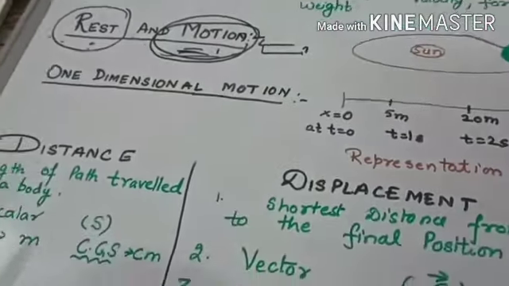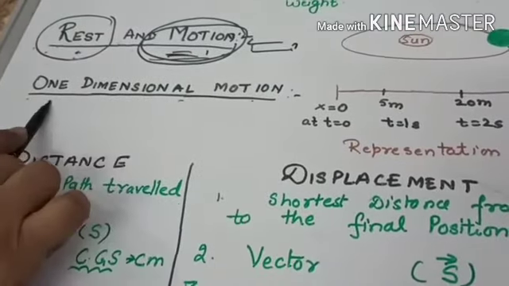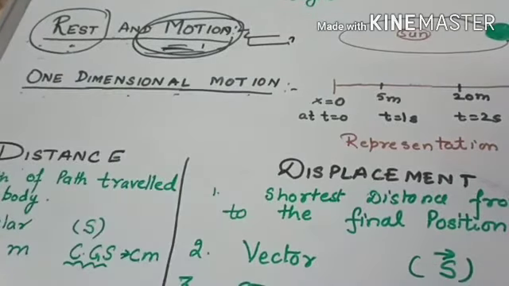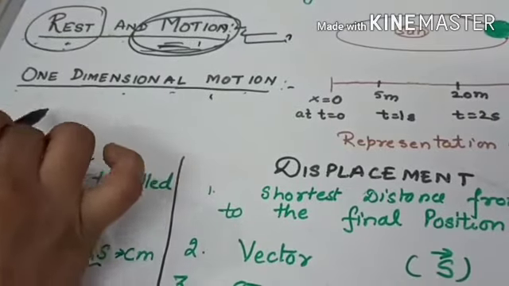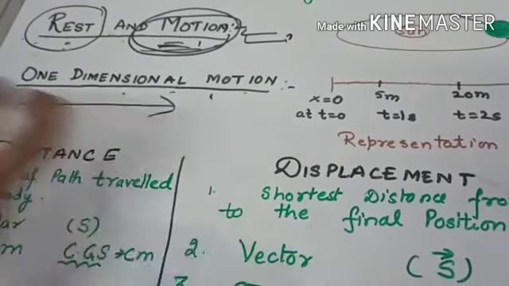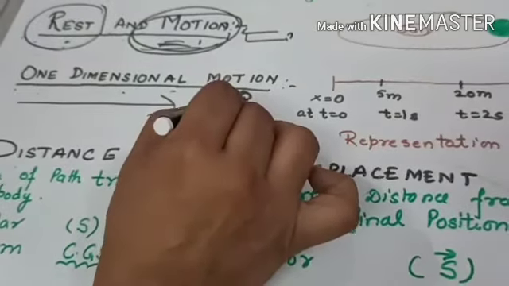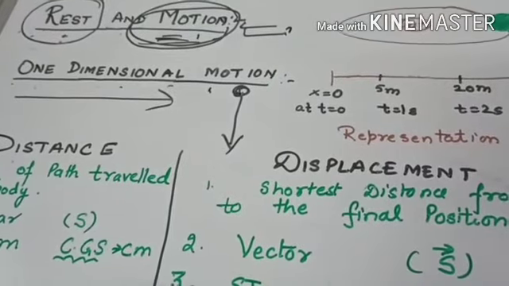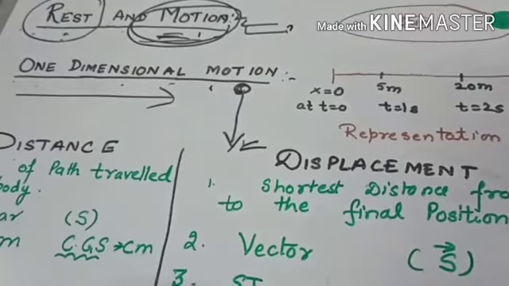Now next topic, one-dimensional motion. When the body moves along a straight line path, then the motion is said to be one-dimensional. Suppose a car is moving on a long and straight road. A stone falling from the top of a roof in a straight line is also one-dimensional motion.